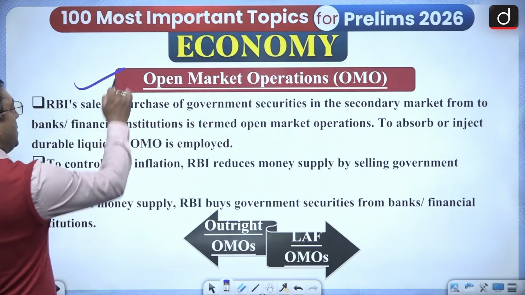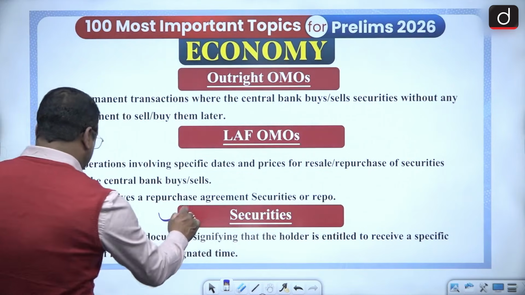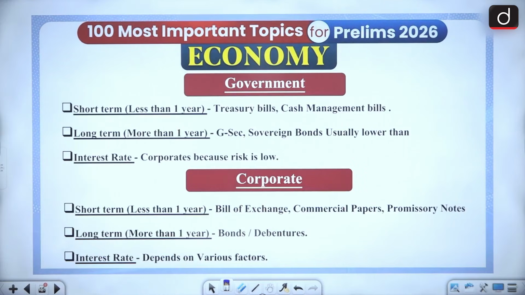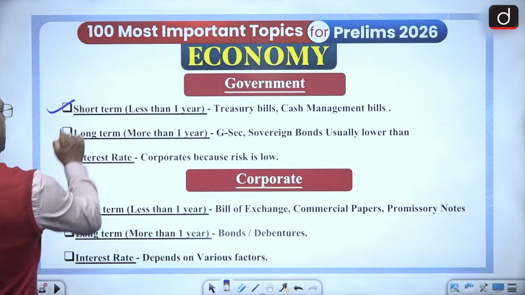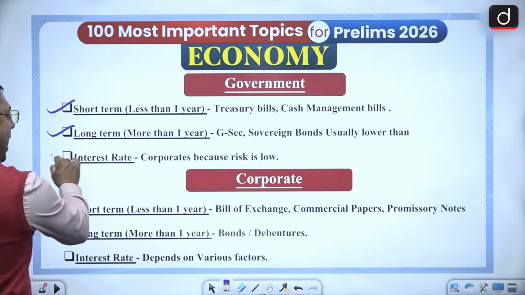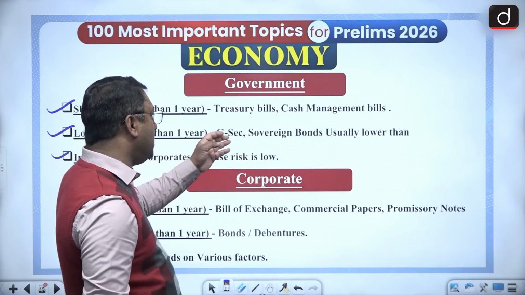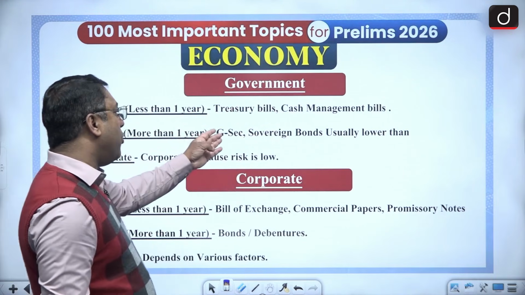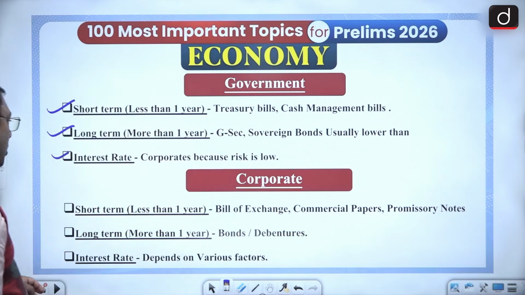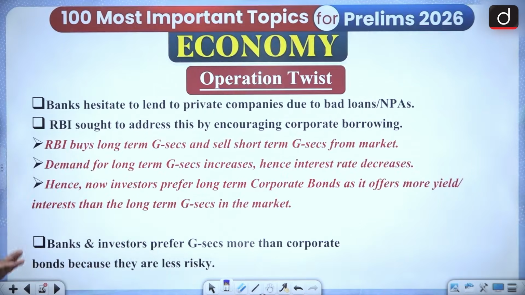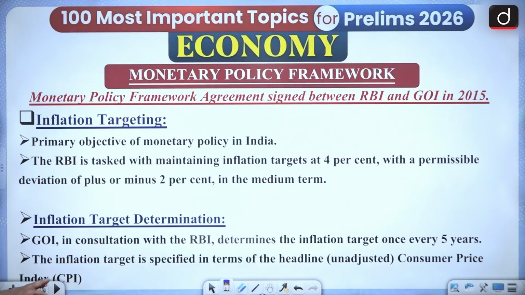Open market operations, I told you, outright and all. And what are the types of securities which are there with the banks? There are government securities. These can be short term, long term and so on. Short terms are like treasury bills and cash management bills, and long terms, which are for more than 1 year, are sovereign bonds, then G-Secs and all. And also there are corporate securities.